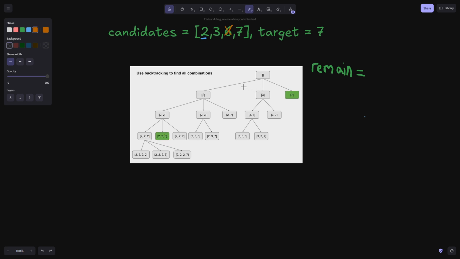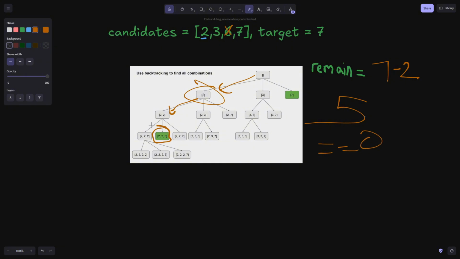What I mean by that is, when we're first starting off, remain is initially going to be set to target, right? And when we add something to the combination array, we're basically going to subtract that from remain, right? The reason we do that is because at some point, we're going to have remain equal to 0. And that's how we know that we have a certain combination that adds up to target, right?